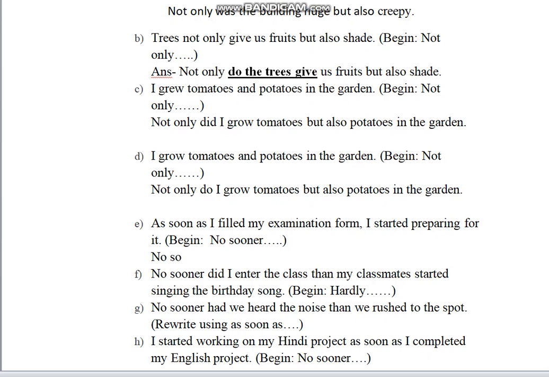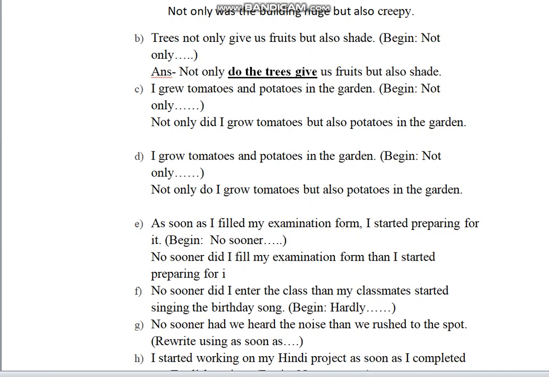So the answer will be, no sooner did I, the sentence is in past tense. No sooner did I, we'll write the first event. No sooner did I fill my examination form. Do not simply write the examination form. The question clearly says my examination form, so you have to write my in the answer as well. No sooner did I fill my examination form than I started preparing for it.